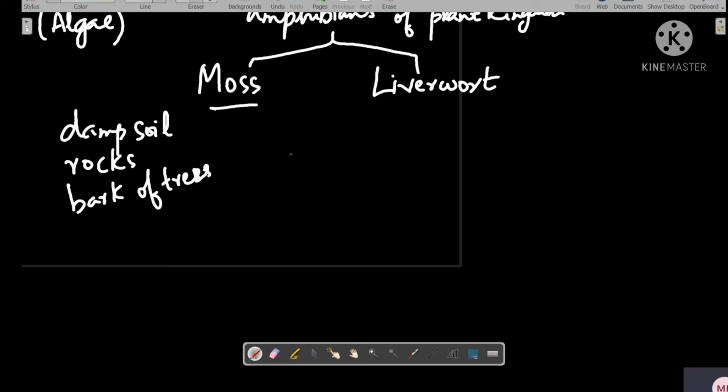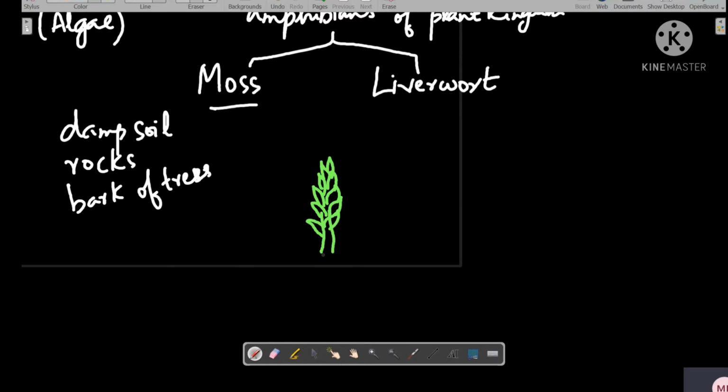Now the moss has got leaf-like structures and they are arranged around stem-like structures. The leaves are spirally arranged on these stem-like structures. We are not calling it a stem because they don't have xylem and phloem.